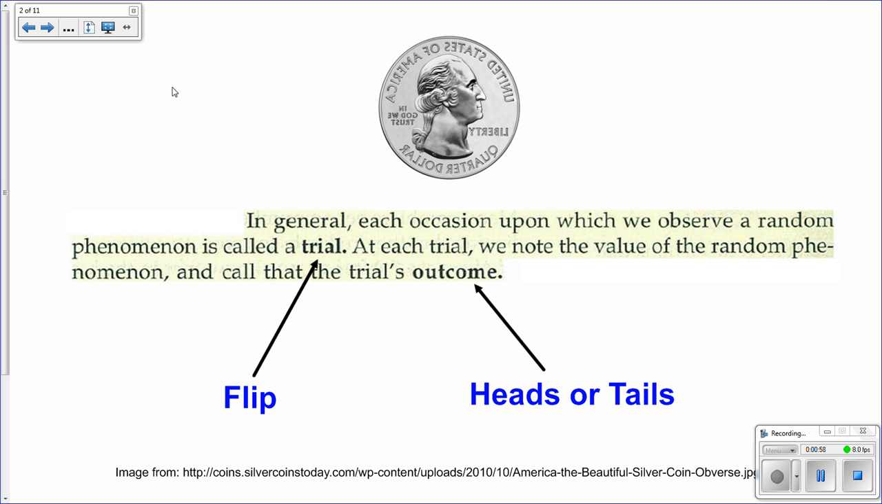For example, a trial. A trial is when we observe a random phenomenon. For example, flipping a coin would be an example of a trial. The outcome would be whether we flipped heads or tails. So the trial is flipping the coin. The outcome is: was it heads or was it tails?